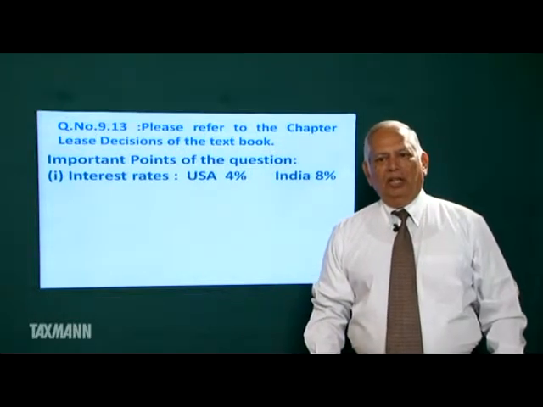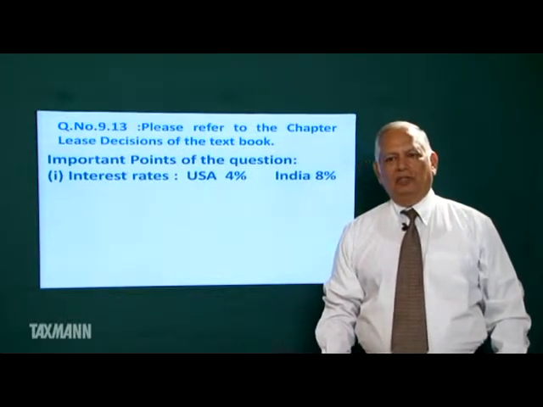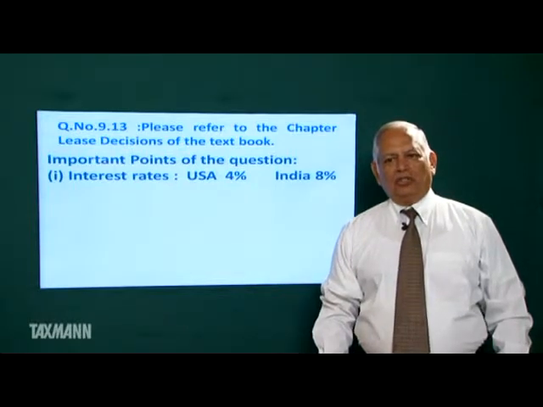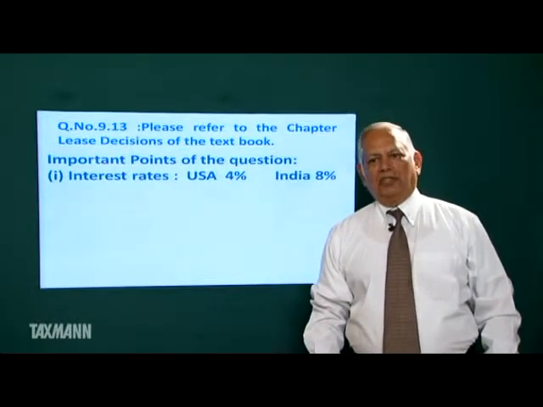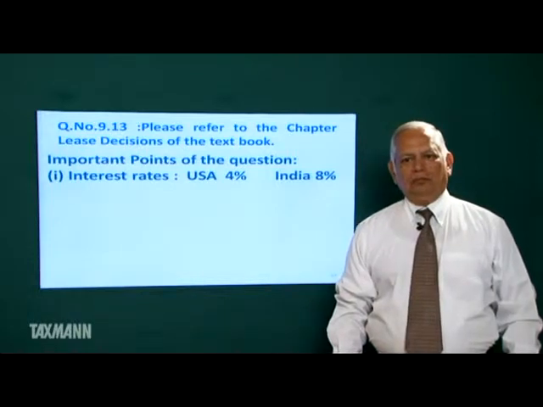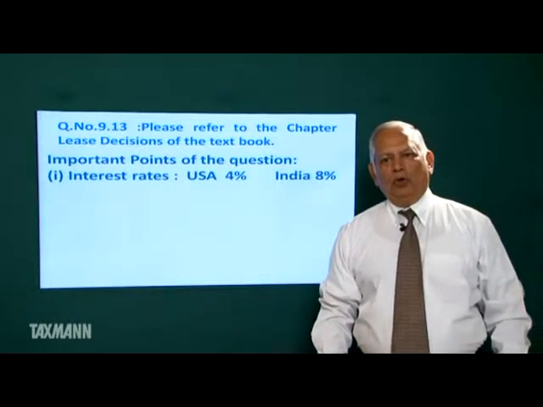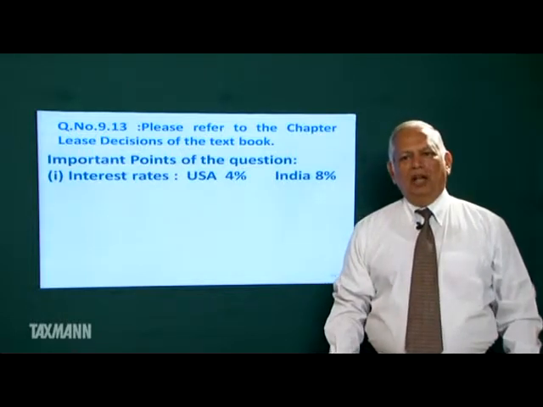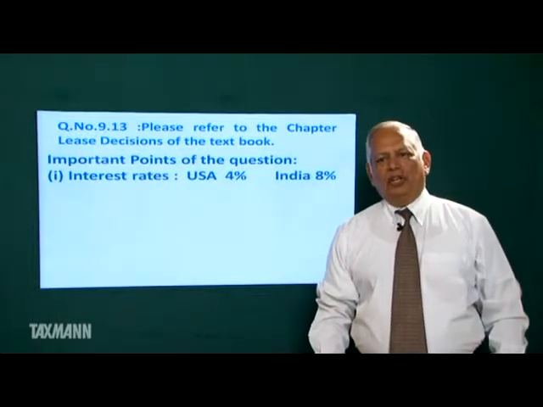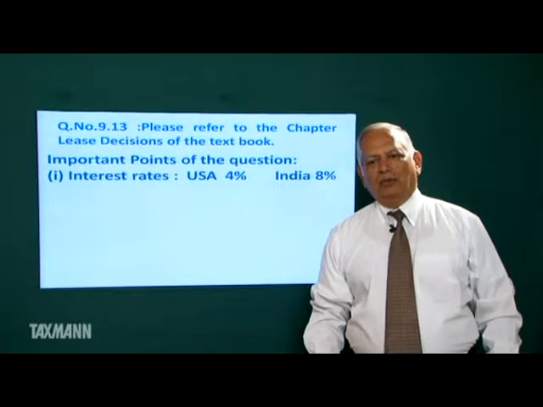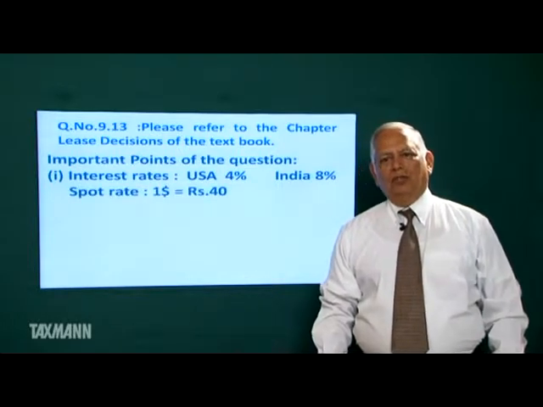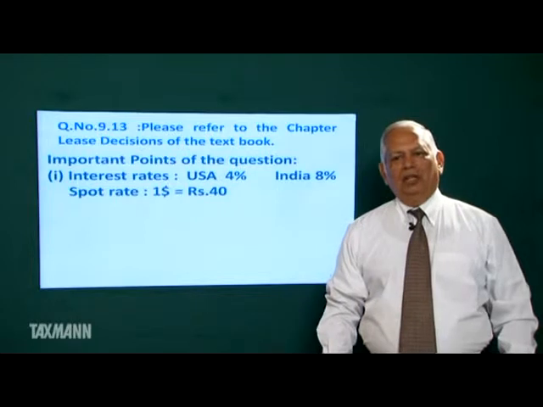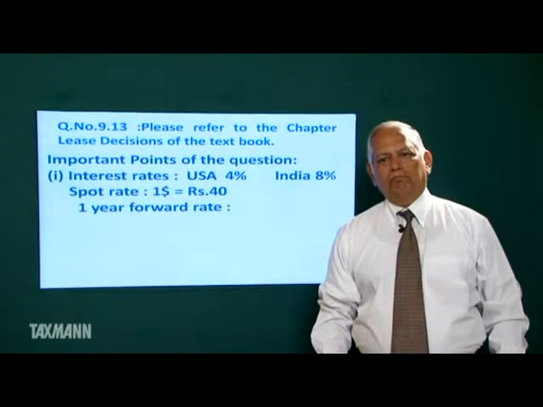Interest rate in USA is 4%. Interest rate in India is 8%. We are given spot rate of dollar. Using spot rate and the two interest rates, we shall find the forward rates. Spot rate $1 is equal to rupees 40.